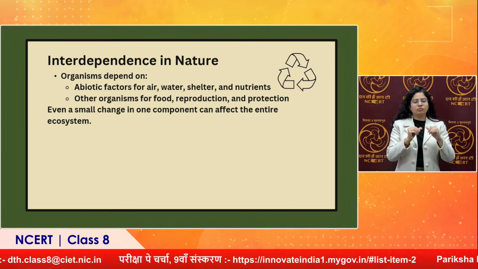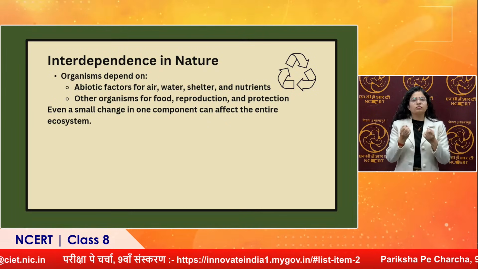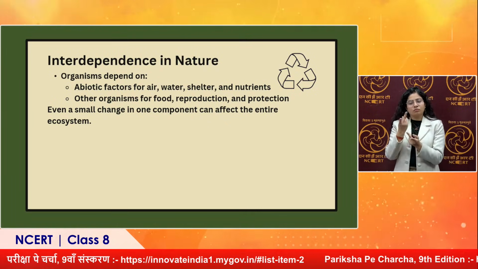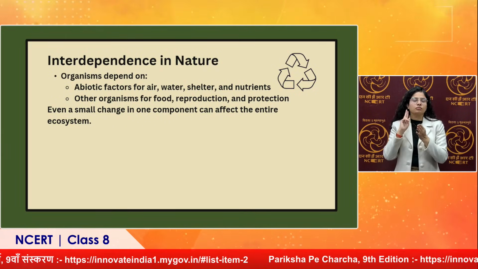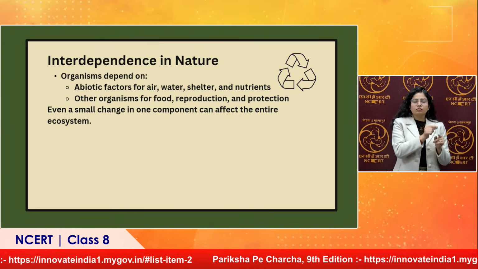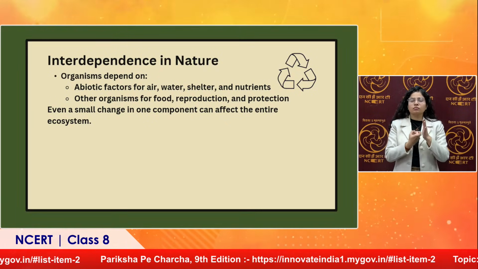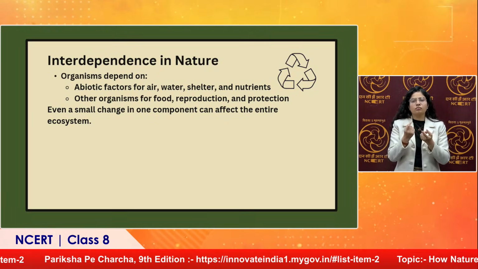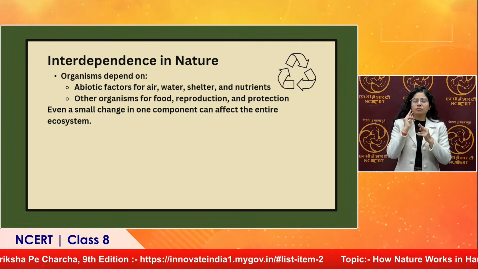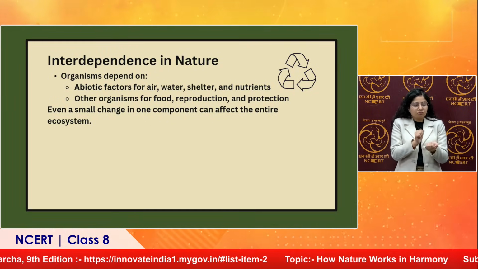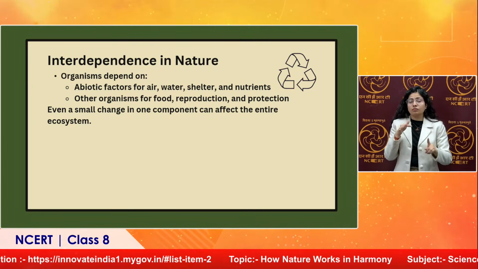We need air, water, shelter and nutrients to survive. Further, one organism depends on another organism for food, for reproduction and for protection, right? So even a small change in an ecosystem can affect the entire ecosystem.